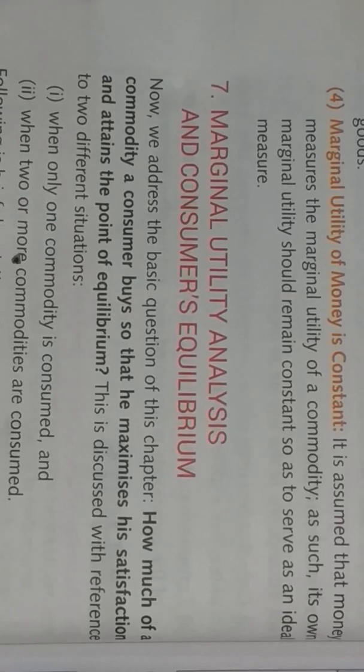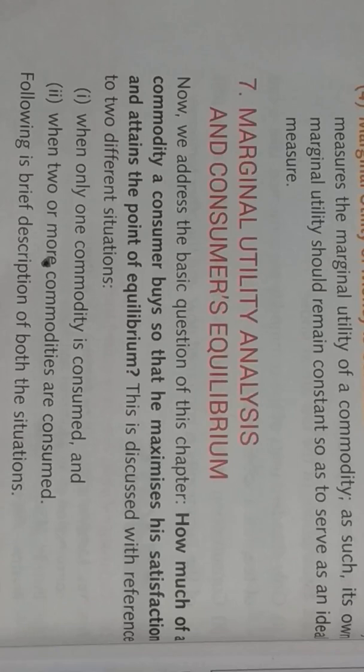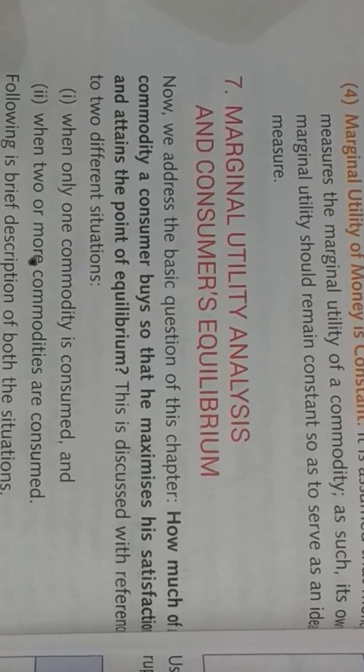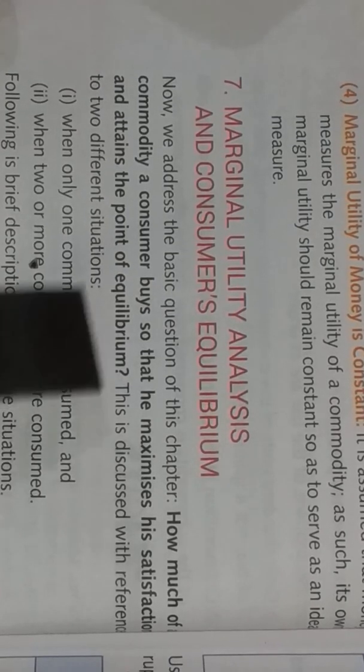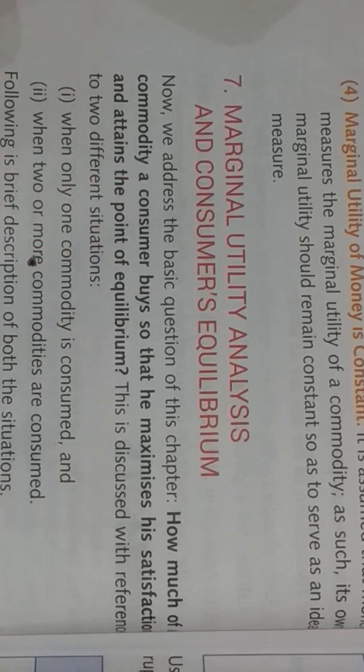So if we need to answer this, we need to think with different situations, and there can be two possible situations. First, when only one commodity is consumed by the consumer, and second, when 2 or more commodities are consumed.